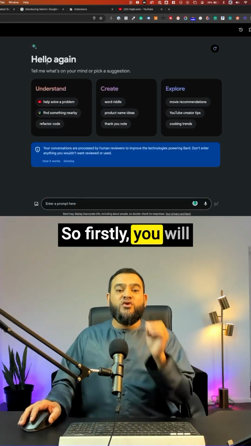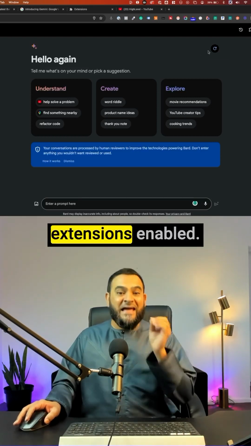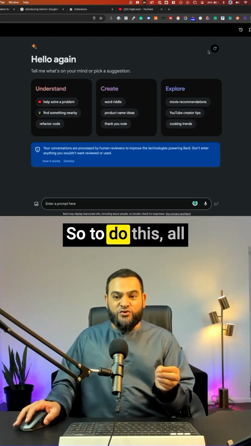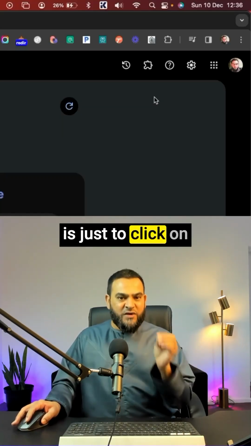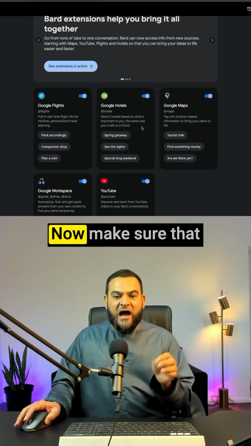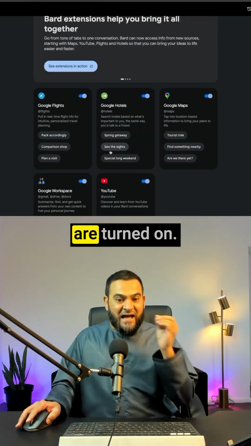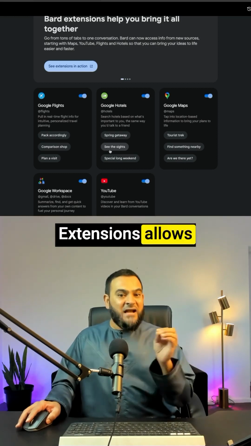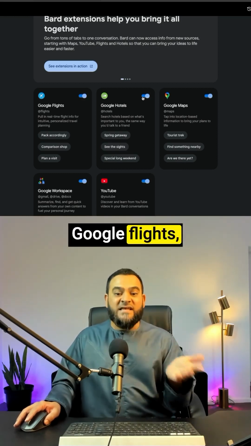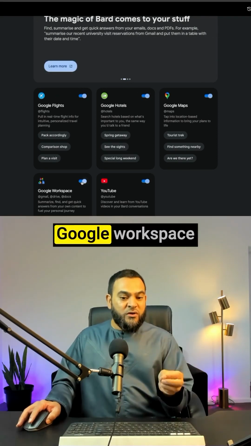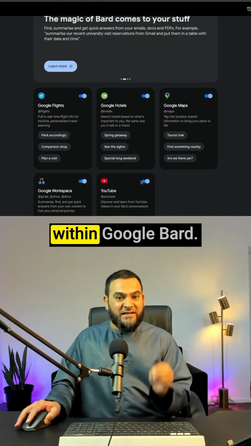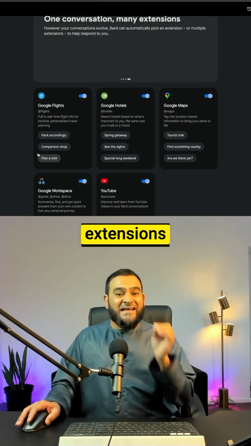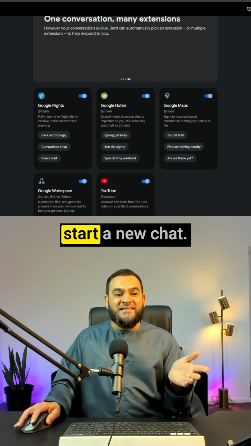So firstly, you will need to make sure that you have extensions enabled. To do this, all you'll need to do is click on the puzzle icon. Now make sure that all your extensions are turned on. Extensions allows you to access Google Flights, Google Hotels, Google Maps, Google Workspace, and YouTube within Google Bard. Once we have extensions turned on, let's start a new chat.